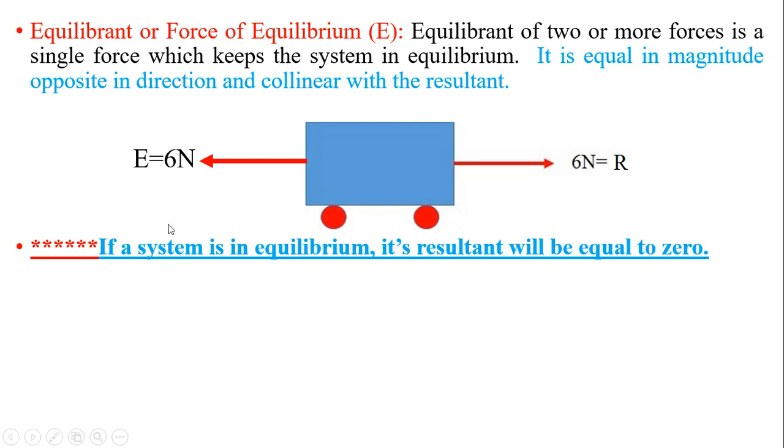Therefore we can say that if a system is in equilibrium, its resultant will be equal to 0. That is, the value of R is equal to 0 when the system is in equilibrium. As R is 0, it means that the algebraic summation of all the forces in the horizontal direction and the algebraic summation of all the forces in the vertical direction are 0.